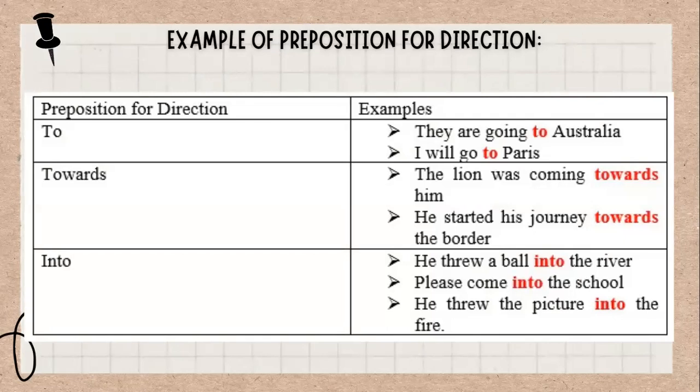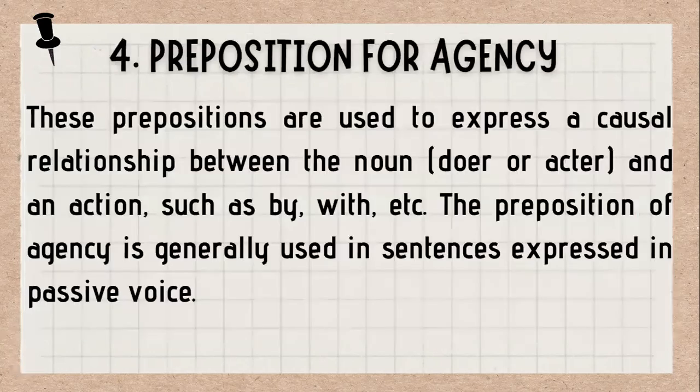For to, the example is they are going to Australia, or I will go to Paris. For towards, for example, the lion was coming towards him. And the next, he started his journey towards the border. And for into, for example, he threw a ball into the river. The second, please come into the school. And the last, he threw the picture into the fire.